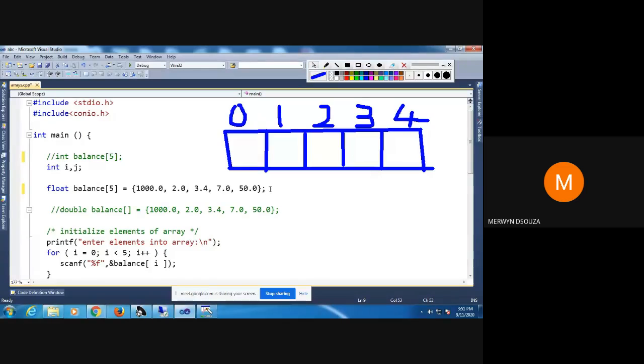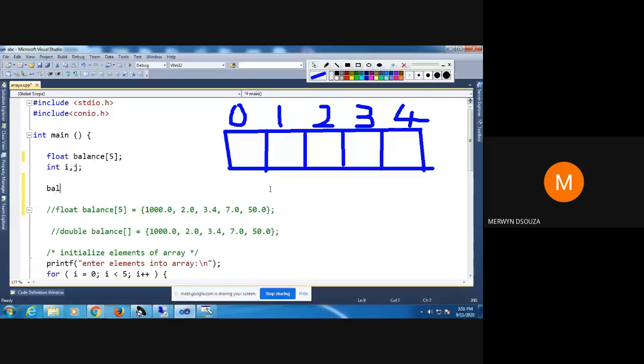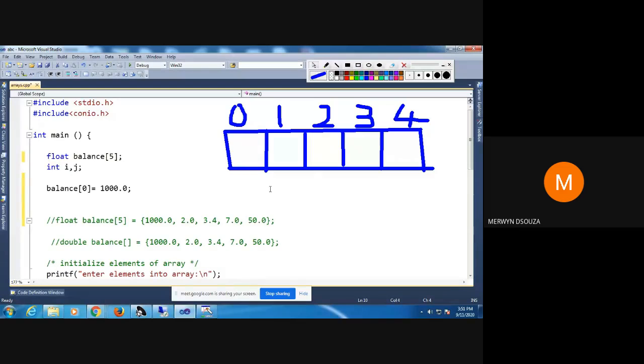The other way of doing it, suppose you don't want to do it like this, is to just declare the array like this. Suppose it's a floating point array. Then individually you assign values. So you say balance[0] = 1000, put a semicolon. Then you say balance[1] = whatever value you want, suppose 2.0. When you do this, that means 1000 will get stored here. This will be 1000.